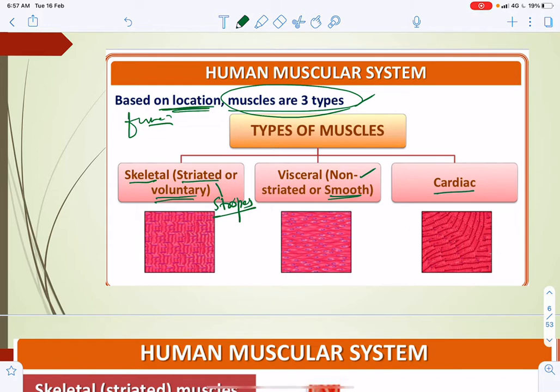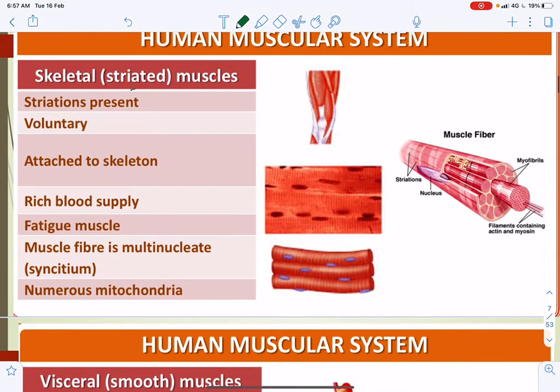Cardiac muscle is striated, and both of these are involuntary. So let us take them one by one. Skeletal muscles: as I already mentioned, these striations are because of the presence of alternating light and dark bands.